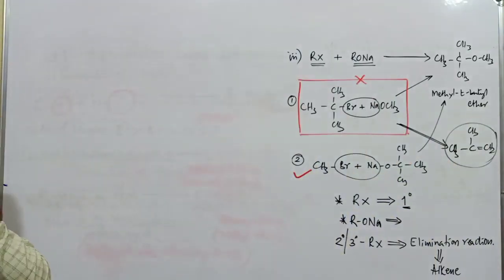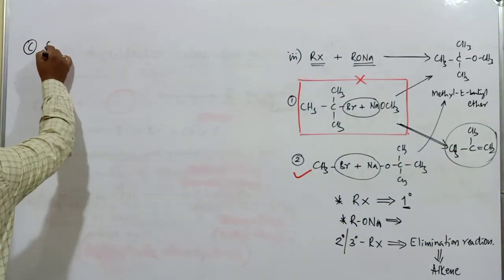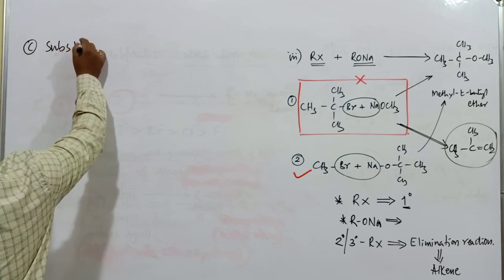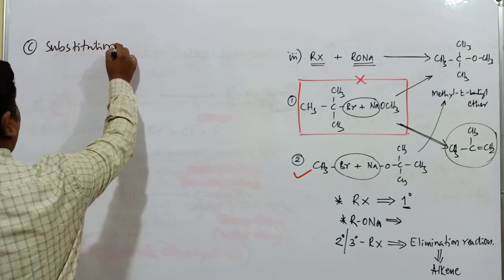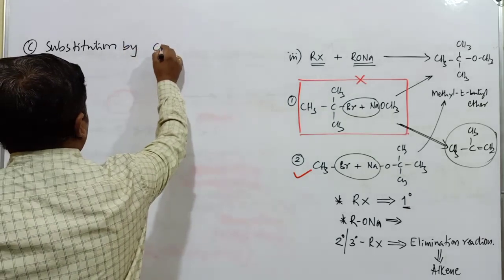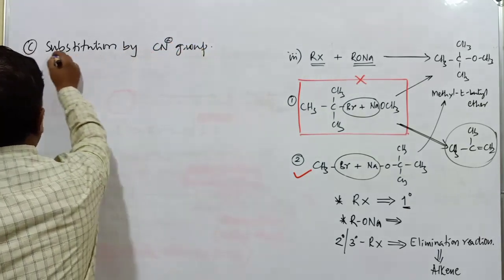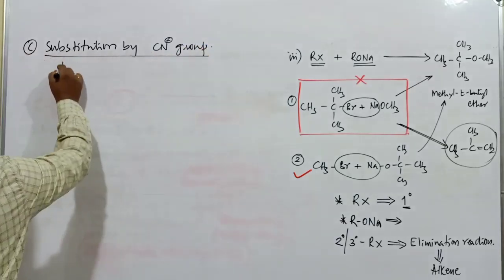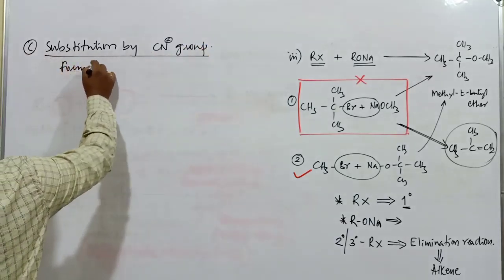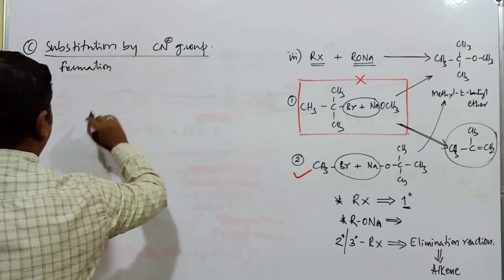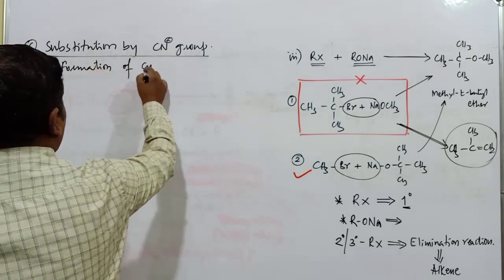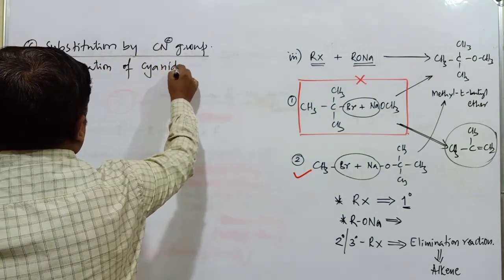The third one is substitution by CN minus, the cyanide group. Then which compounds are produced in this reaction? When substitution takes place by cyanide group, formation of respective cyanides takes place.